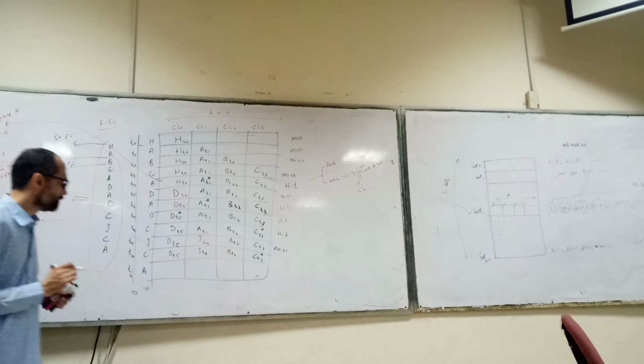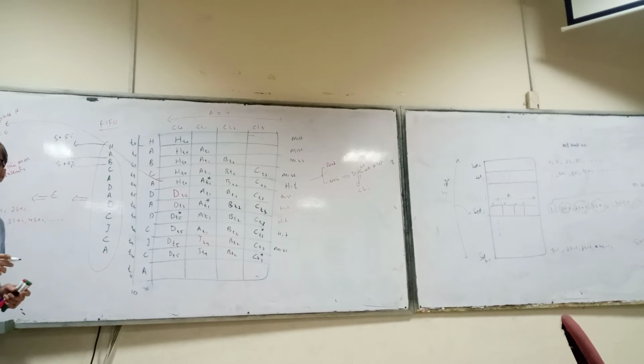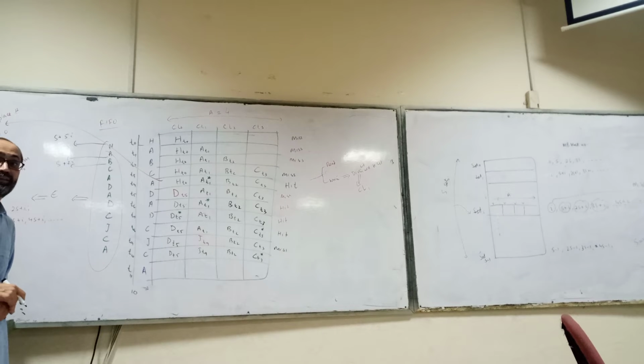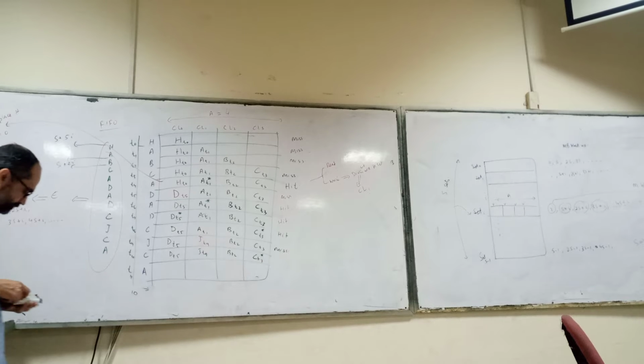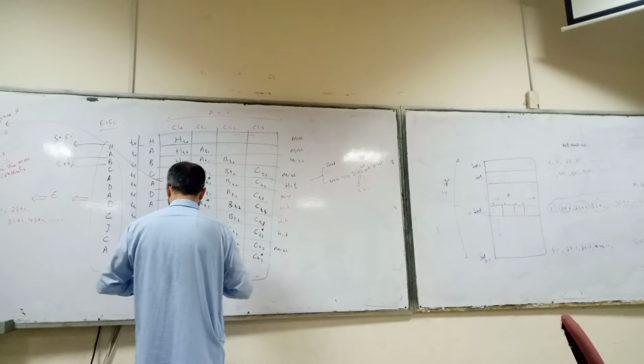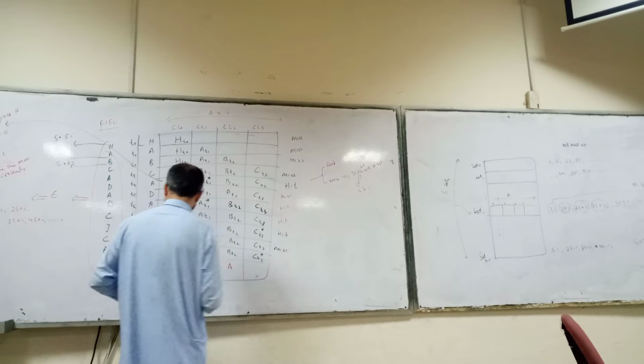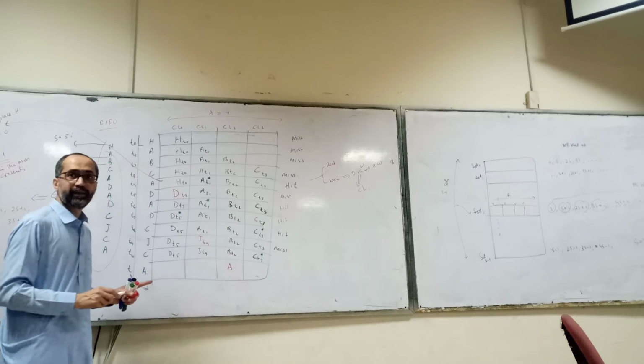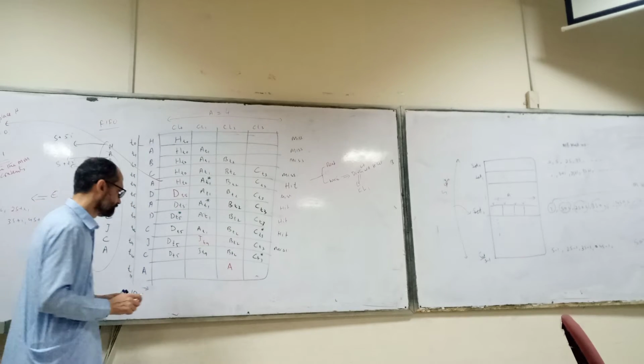Now A will be replaced, it is a miss. Which block will be replaced? CL2. Why CL2? Because it is the oldest block. The oldest block. A. When A is there, then 80